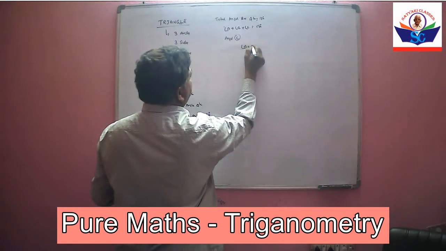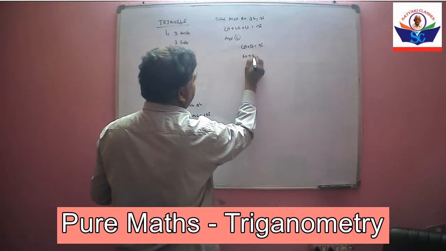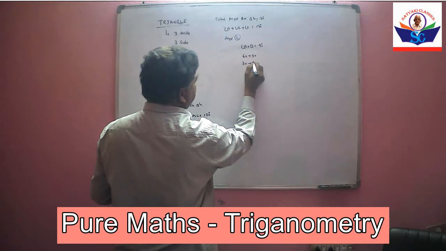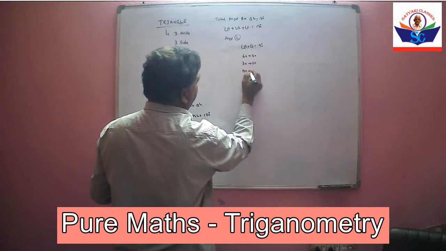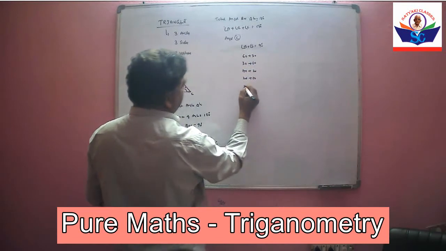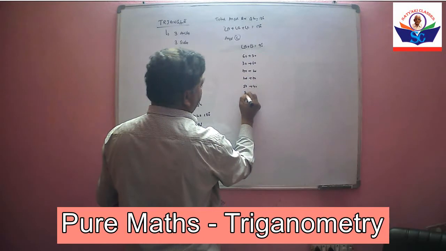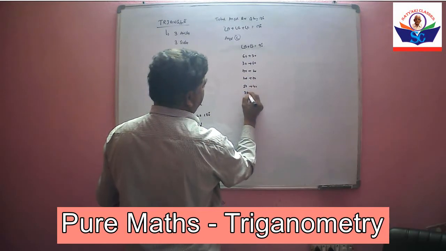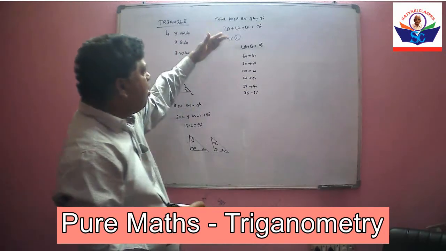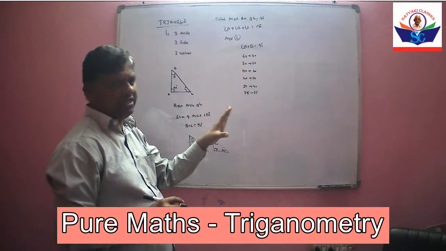Angle B plus angle C is equal to 90. They may have values 60 plus 30, 30 plus 60, 70 plus 20, 20 plus 70, 50 plus 40, 35 plus 55. Like this, the two angles may have different combinations.